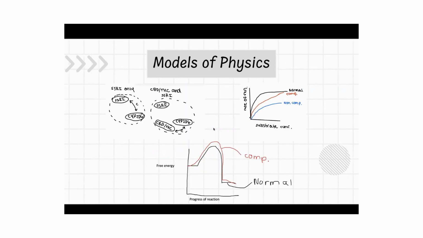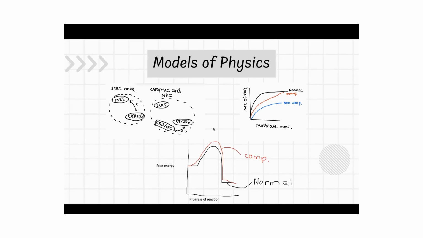This model is similar to the homework problems about the neutrophil in that we cannot accurately depict the situation in a system schema, because the system is essentially changing due to evolving drug states. In this case, the SSRI would only have contact with the CYP2D6 enzyme in the system with the SSRI present, and the CBD/THC and SSRI present system would have the CBD/THC competing against the SSRI to bind to the same enzyme, so they would be competitive inhibitors.